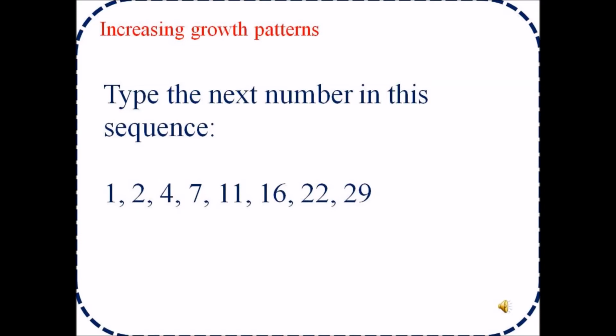Now from 1 to 2, 1 is added, but from 2 to 4, 2 is added. 4 to 7, 3 is added. 7 to 11, 4 is added. 11 to 16, 5 is added. 16 to 22, 6 is added. 22 to 29, 7 is added. So next, you have to add 8 and that will be 37. And in that way you can go on adding the numbers.